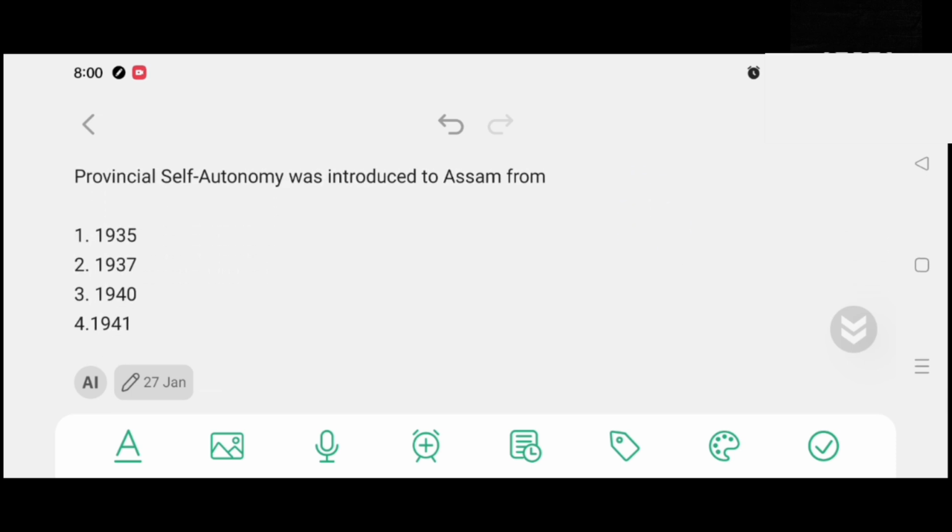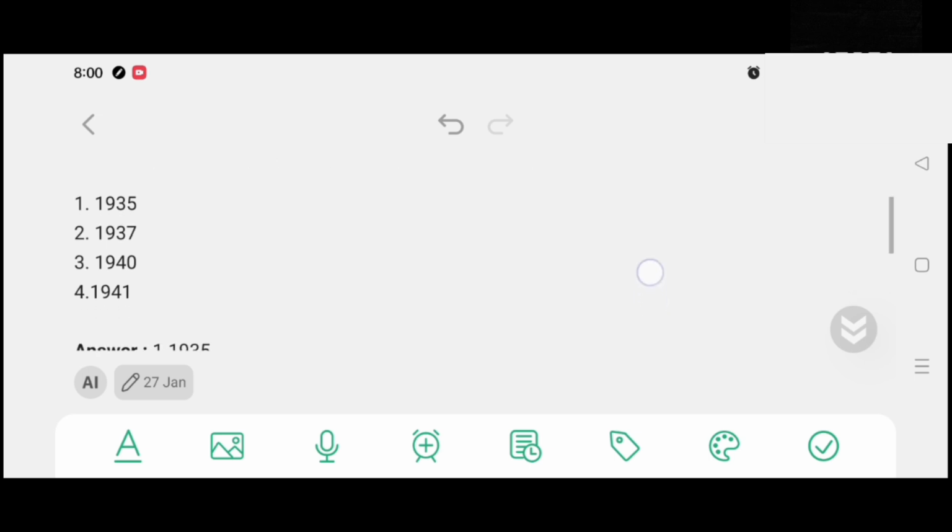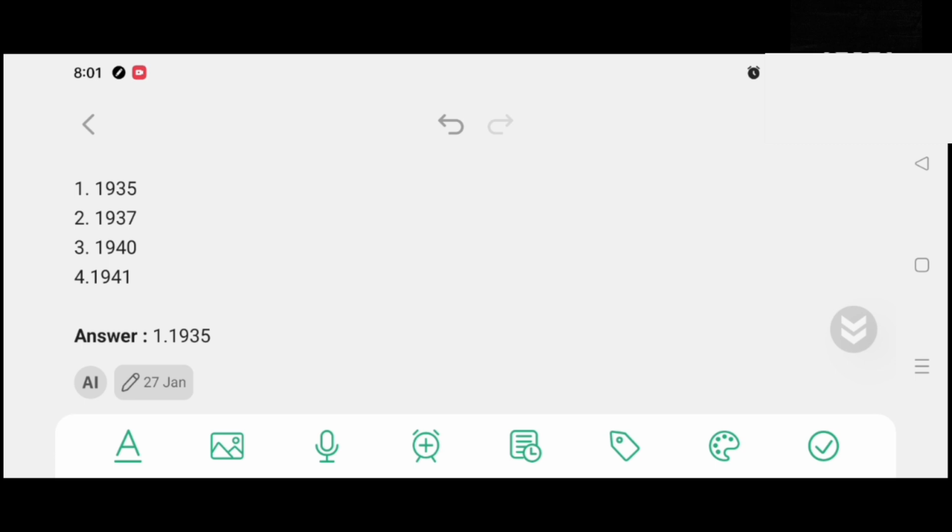Provincial self-autonomy was introduced to Assam from? Option number 1, 1935. Option number 2, 1937. Option number 3, 1940. Option number 4, 1951. And the correct answer is option number 1, 1935.